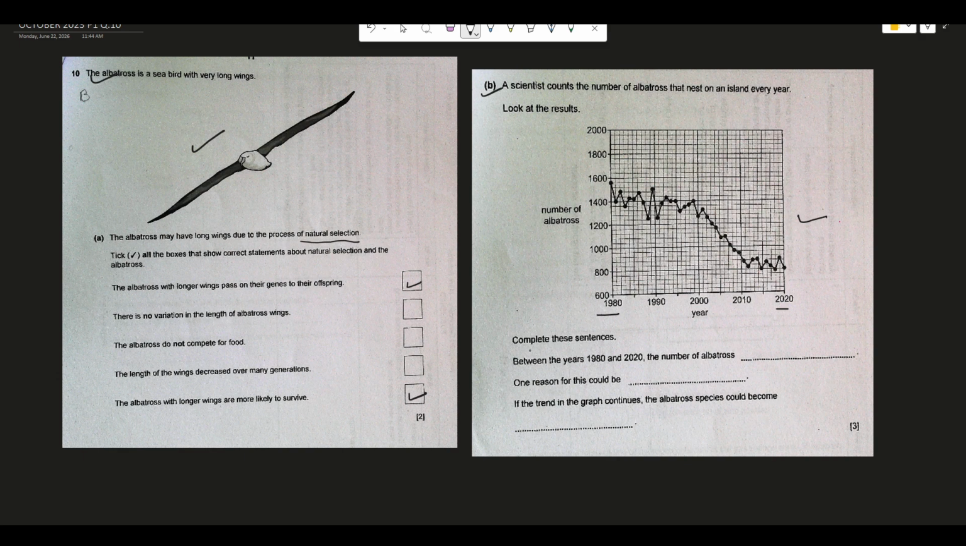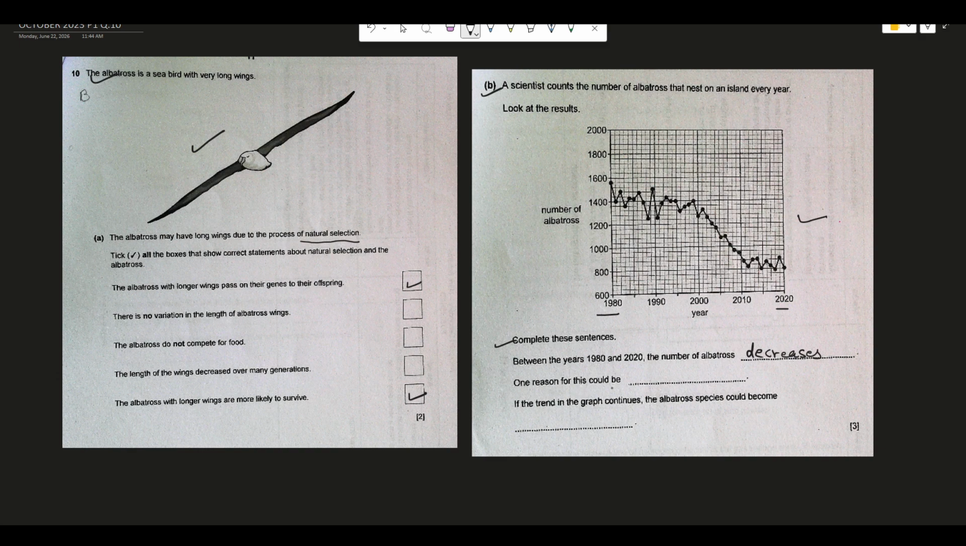So let us try to complete the sentence. Between the years 1980 and 2020, that is throughout this x-axis, right from the origin to this point, the number of albatross is... you have to fill up the blank over here. So I would say, by looking at the graph, the number of albatross is decreasing. So I'll write decreases. Between the years 1980 to 2020, the number of albatross decreases.